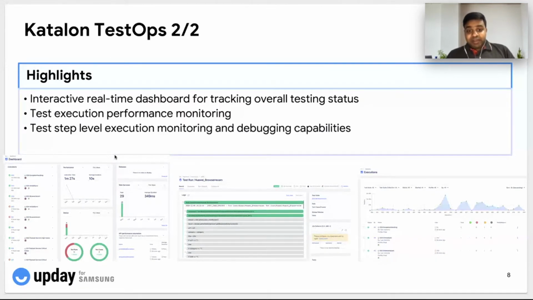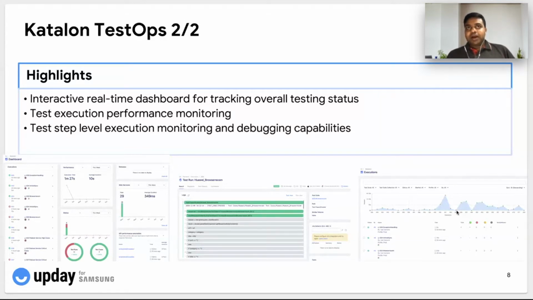Test step level debugging and execution monitoring is possible through TestOps. The second screenshot shows the different test steps that were executed, and we can see the request and response directly in the dashboard. And this is the performance monitoring view. These are the different test suites that were executed, and as you can see, we can see both passed and failed test suites and the average time it took to execute each test suite. This performance dashboard will help us see how our test suites are performing across different environments.